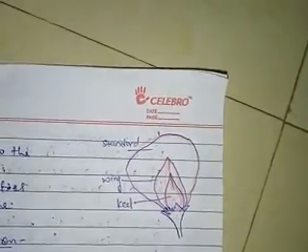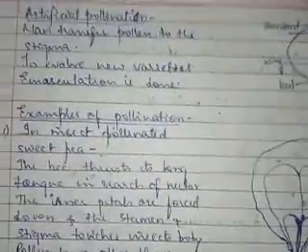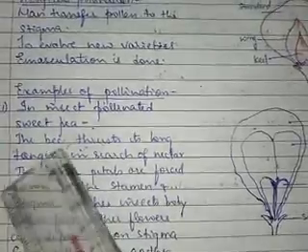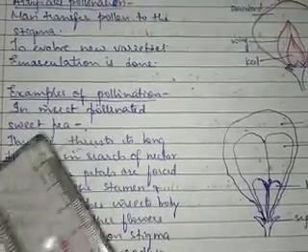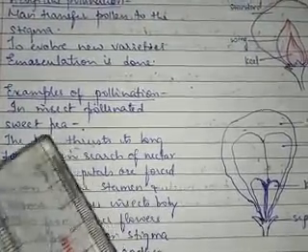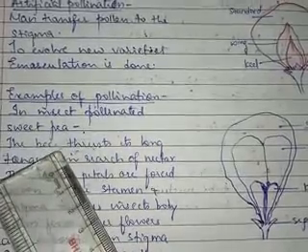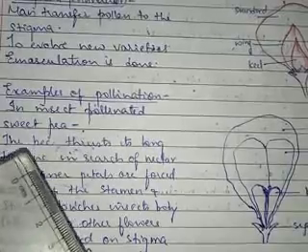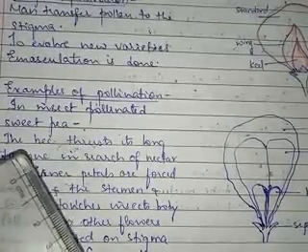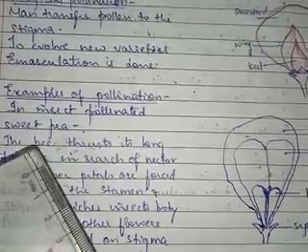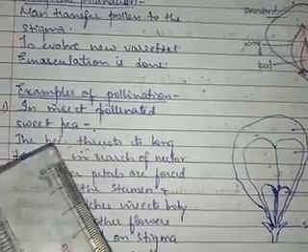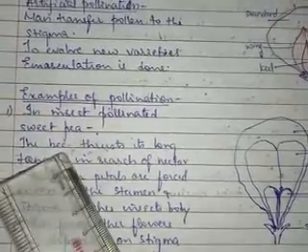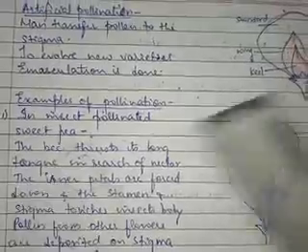Understanding? So we have discussed the insect pollinated sweet pea plant, in which the pollination is carried out with the help of a bee. When the bee is collecting the nectar, the pollen grain that is sticking to the body of the bee gets deposited on the stigma of the flower. That way the pollination takes place.